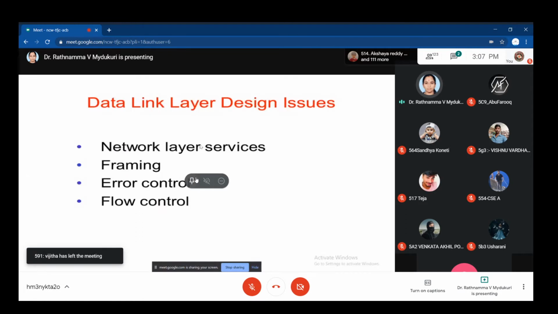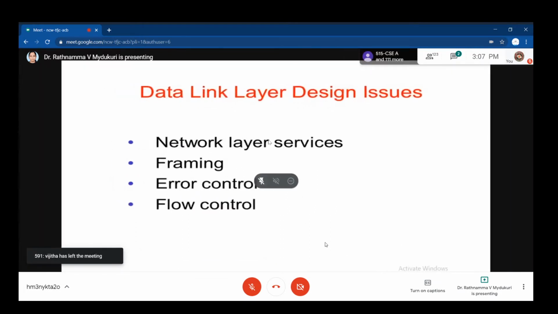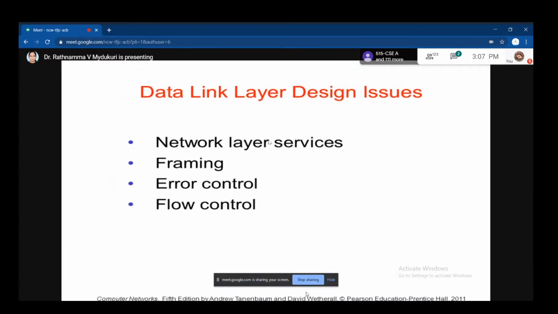So last class we discussed some design issues of the data link layer. The data link layer provides services to its network layer. The second one is framing. What do we mean by framing?